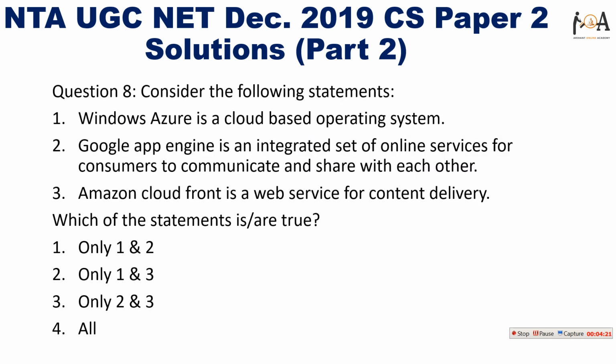The next question is, consider the following statements. Windows Azure is a cloud-based operating system. The next one is, Google App Engine is an integrated set of online services for consumers to communicate and share with each other. And the third statement is, Amazon CloudFront is a web service for content delivery. So we need to find which of the statements are true.